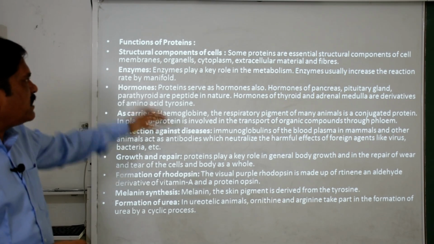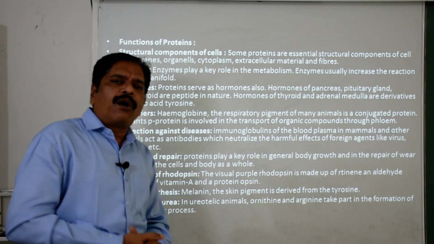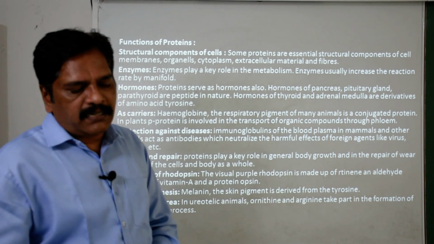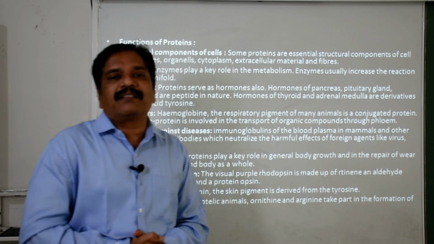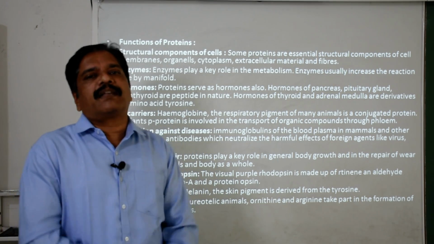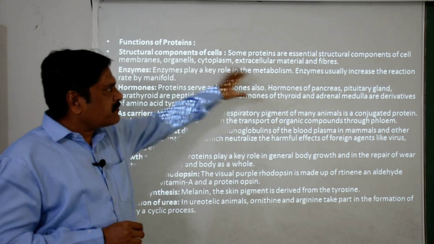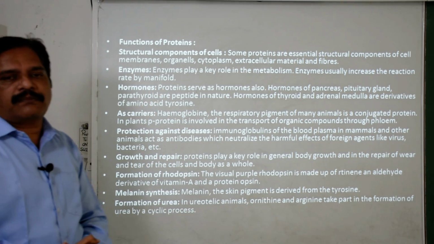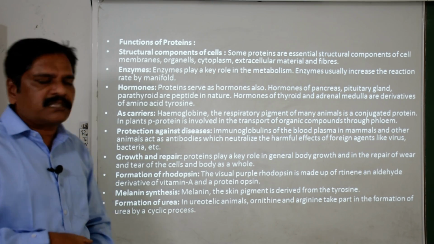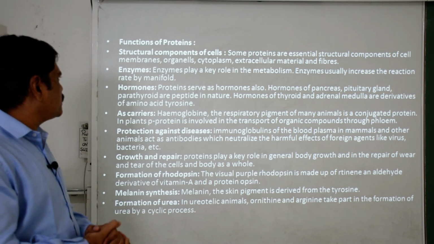Now the enzymes. You know that all metabolic activities are controlled by enzymes, and all these enzymes are proteins. Okay, so remember this: enzymes are a very important part of biological activities, and they are proteins in nature.